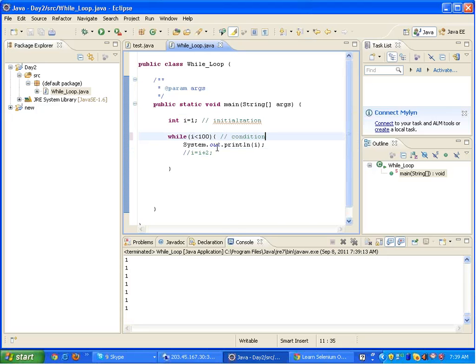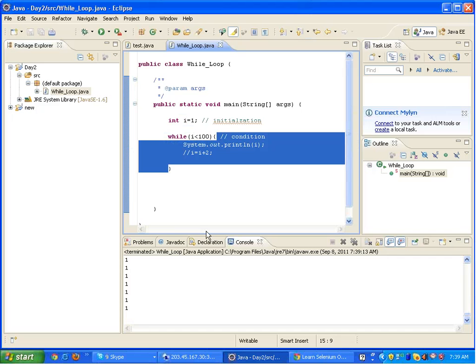Now in Selenium, in which conditions can we use a loop? That's also a major question. Why do we use loops in Selenium? Where will we use them? I will be answering this shortly, after I actually tell you about the famous for loop. The for loop actually eliminates the drawback of the while loop.